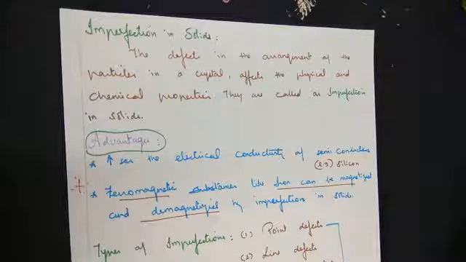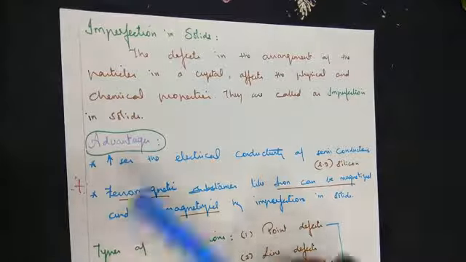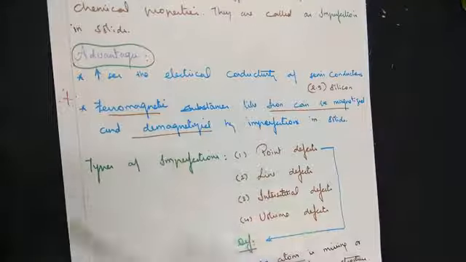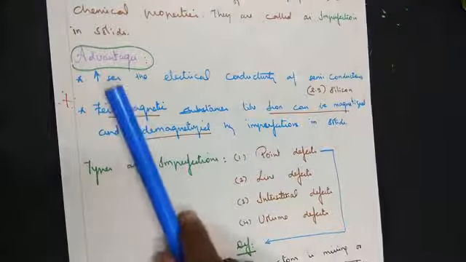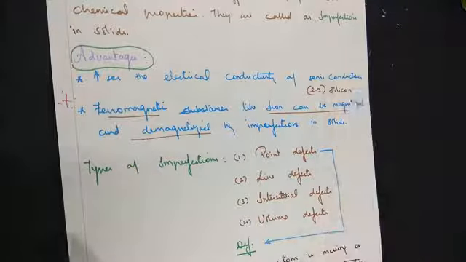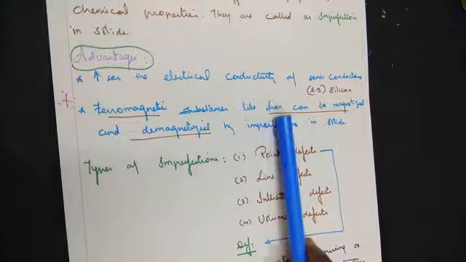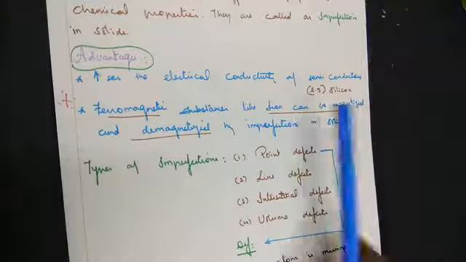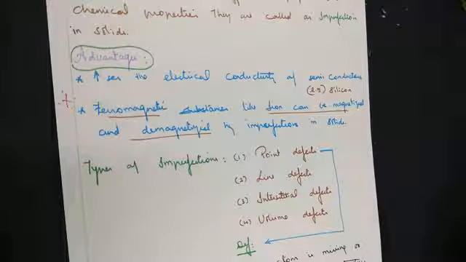Apart from certain disadvantages, there are also advantages as a result of imperfection found in solids. To name a few, point number 1, the imperfection found in the solid increases the electrical conductivity of semiconductors. Point number 2, ferromagnetic substances like iron can be magnetized or demagnetized by imperfections in solids.